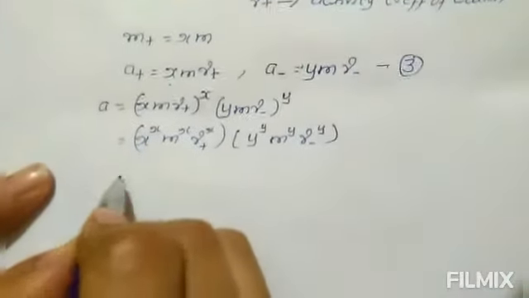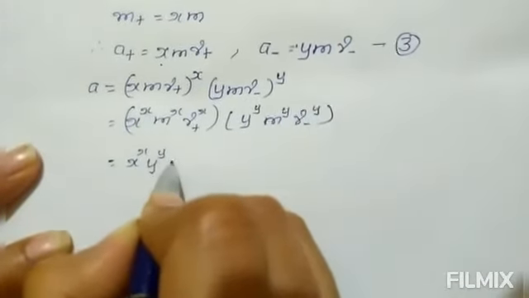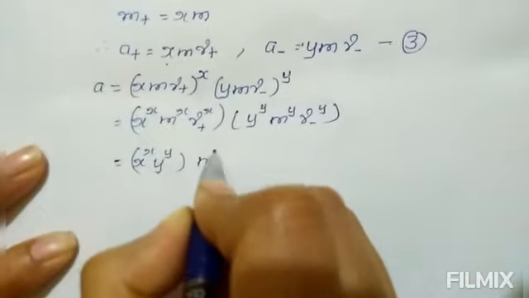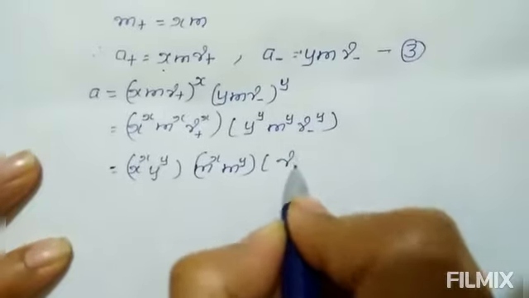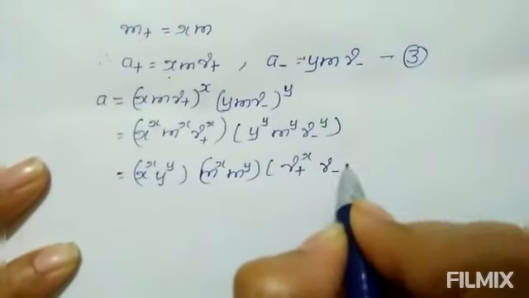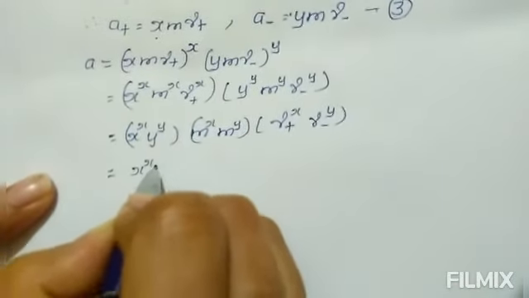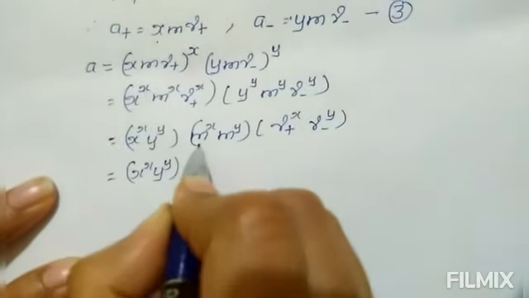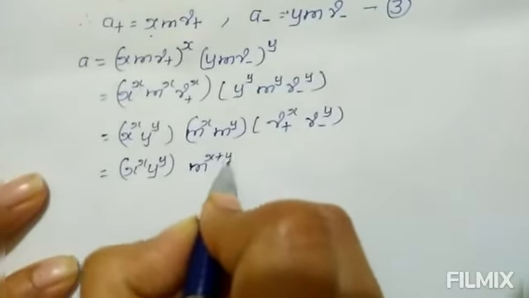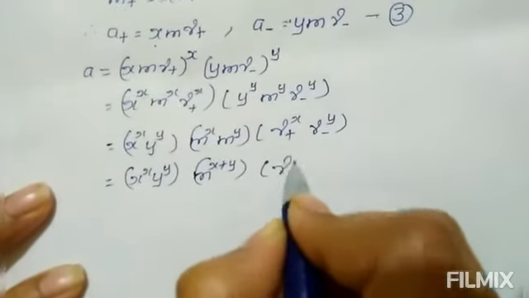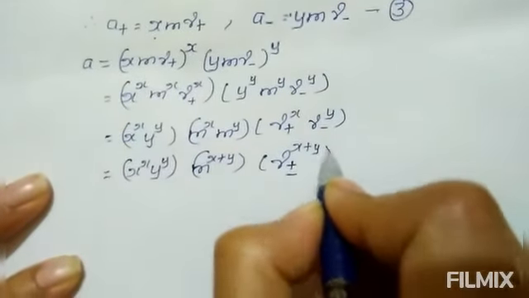On rearranging, x to the power of x, y to the power of y into M to the power of x, M to the power of y into gamma plus to the power of x and gamma minus to the power of y. That is equal to x to the power of x, y to the power of y into M to the power of x plus y into gamma plus minus to the power of x plus y.